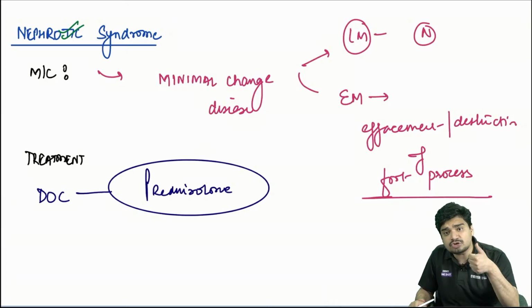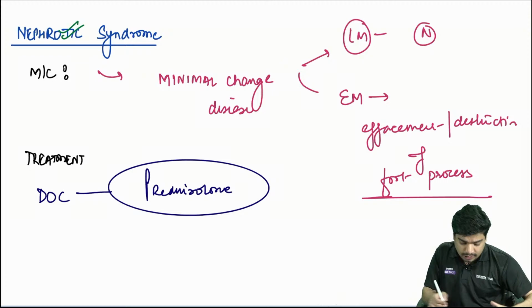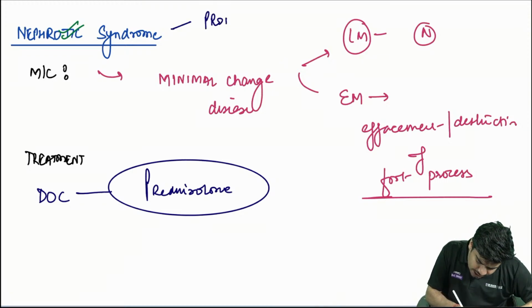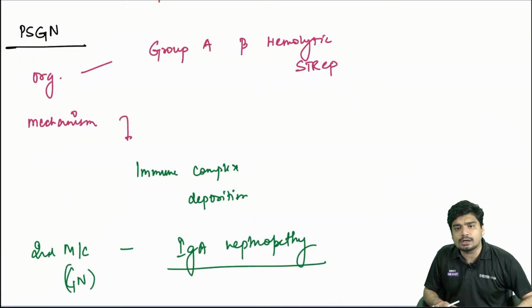So this is the important difference between nephritic and nephrotic. Nephritic will present with hematuria, RBC cast, dysmorphic RBCs. Nephrotic will present with what? It will present with severe proteinuria plus significant edema. Now let's see the question.